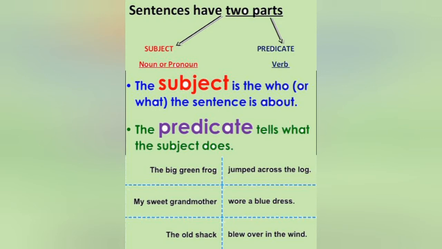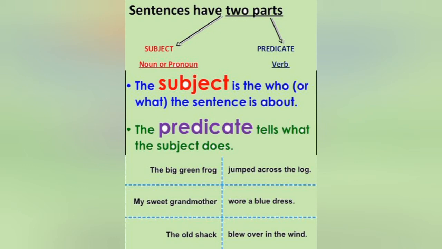Similarly, the next example is my sweet grandmother wore a blue dress. So whose we are talking about? We are talking about grandmother. And how is the grandmother? She is very sweet. What is she wearing? She is wearing a blue dress. So my sweet grandmother is the subject. We are talking about grandmother. And what are we talking? We are talking that she is wearing a blue dress. So wore a blue dress is the predicate of the sentence.